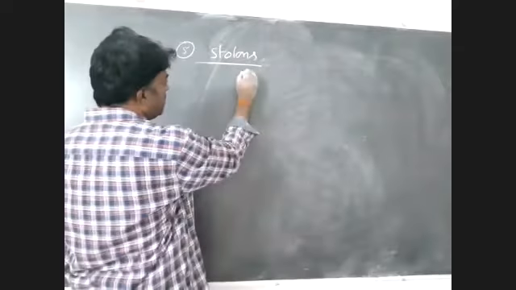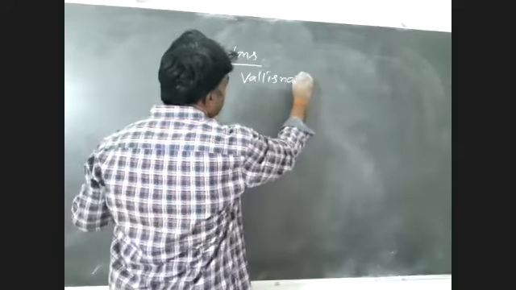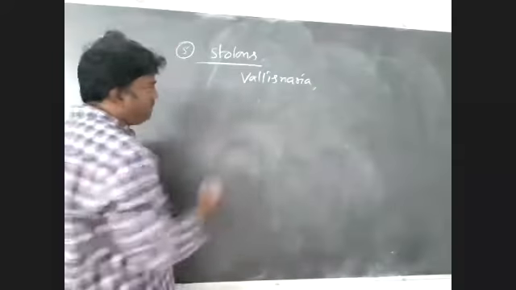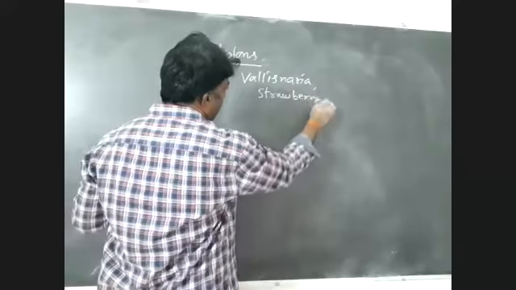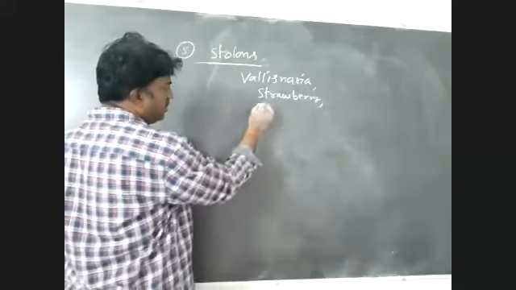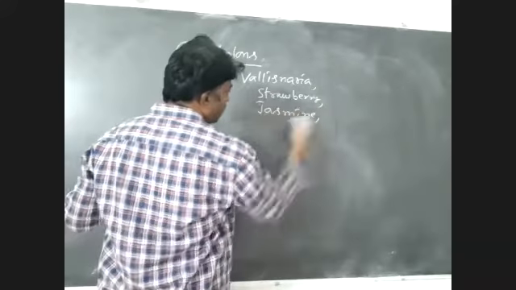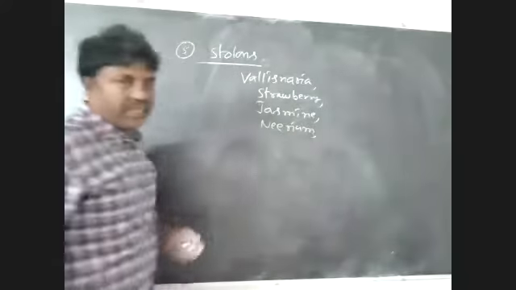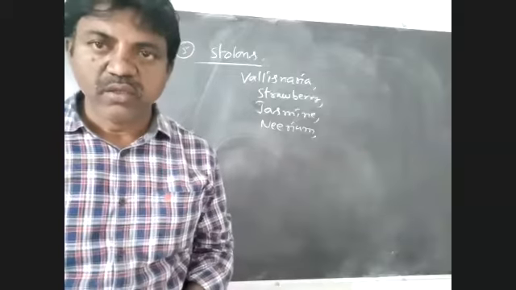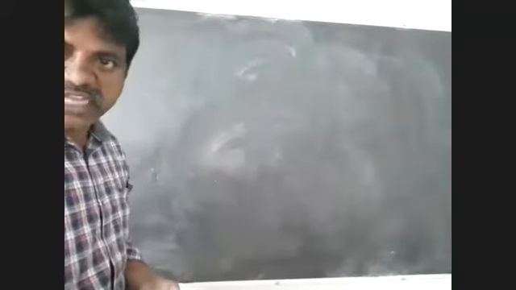Examples for this: Vallisneria, strawberry, jasmine and Nerium. Okay, listen to me. Take the jasmine, or Nerium.